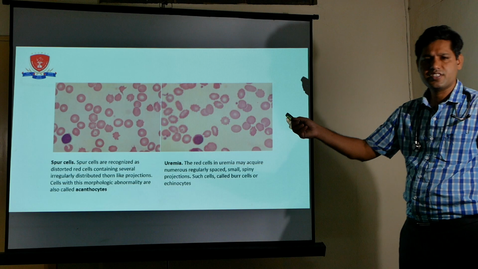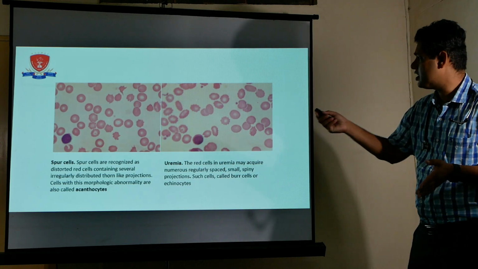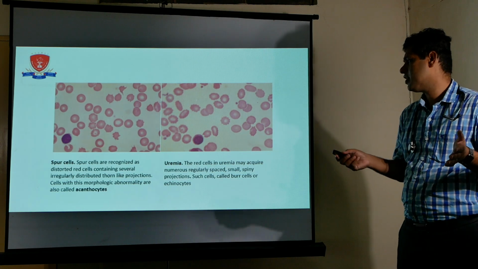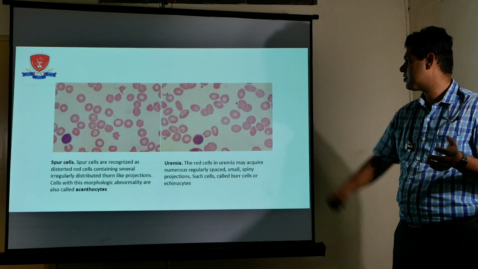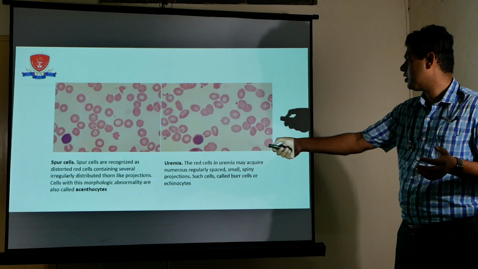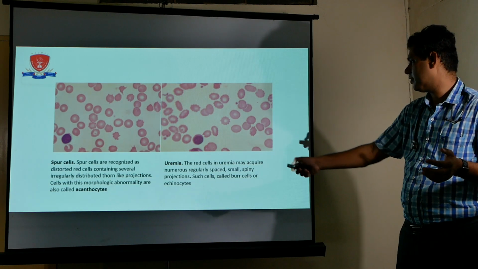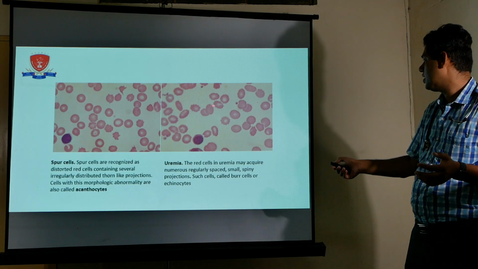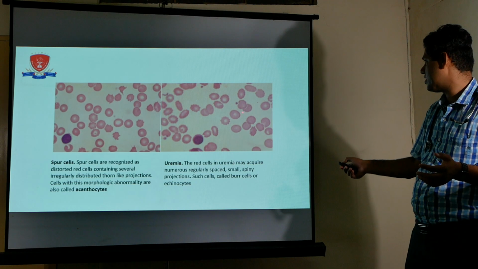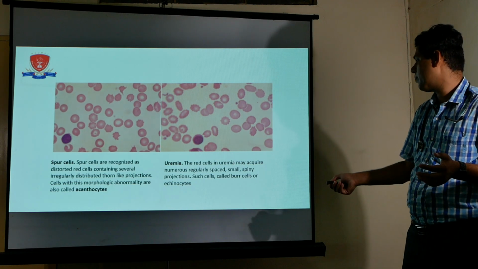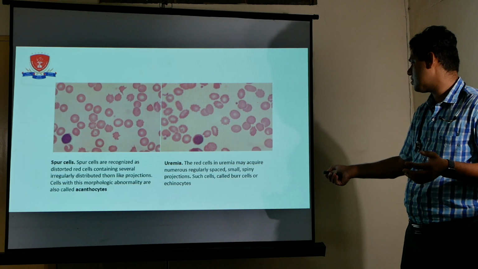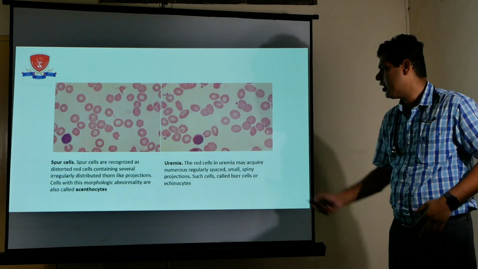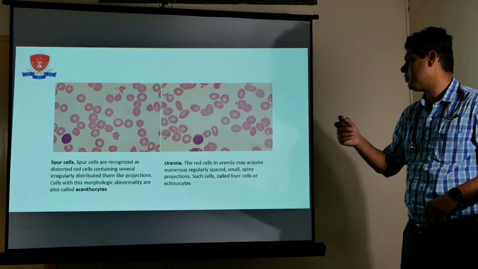These are the slides where we are seeing the various types of cells. Spur cells are recognized as distorted RBCs with irregularities; they are also called acanthocytes. Here you see, this is the spur cell. Here in this anemia we find the echinocytes. This is the echinocyte cell. The red cells in uremia may have numerous small spiny projections known as echinocytes. So in uremia we find a specific RBC, the echinocyte, and we find the acanthocyte in the case of the spur cell.